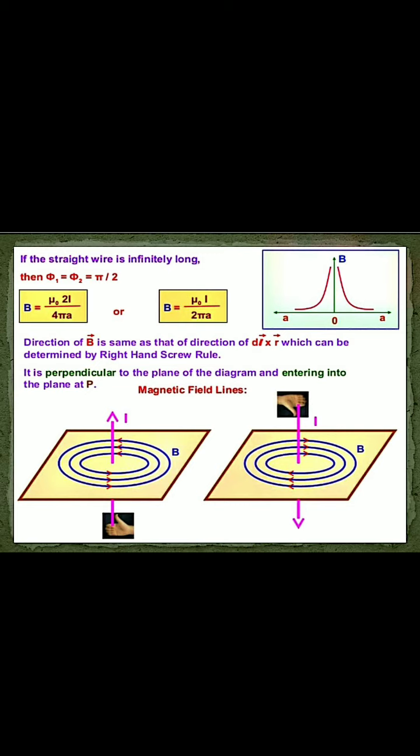So it is clear that the magnetic field due to an infinitely long straight current carrying conductor at one end is just half that at any point near its middle. Because at the middle it is mu 0 I by 2 pi a, but at any one end it is mu 0 I by 4 pi a, just half. Clear?